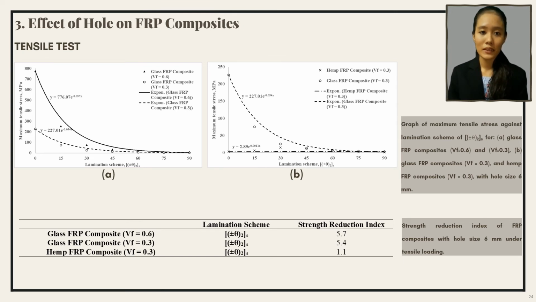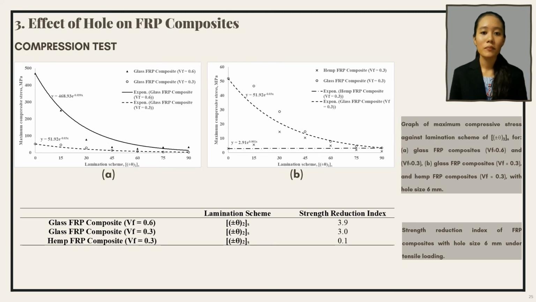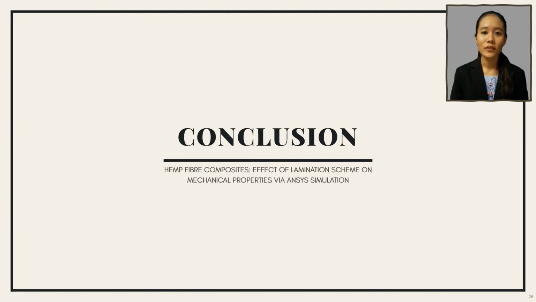For open-hole compression tests, the trend line of the curve was decreasing exponentially from fiber orientation 0 degree to 90 degree. Glass FRP composites with volume fraction of 0.6 showed the best performance, followed by glass FRP composites with volume fraction of 0.3 and Hemp FRP composites. The reduction of strength of Hemp FRP composites from fiber orientation 0 degree to 90 degree was still lower compared to glass FRP composites. Last but not least, I will conclude the findings of this research.